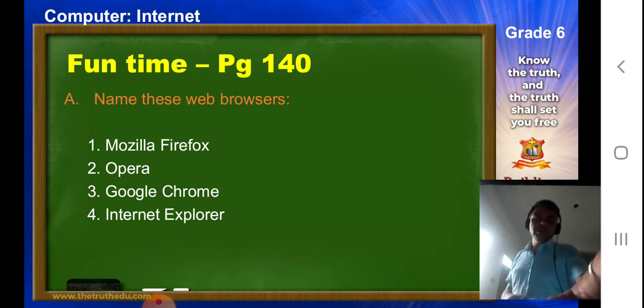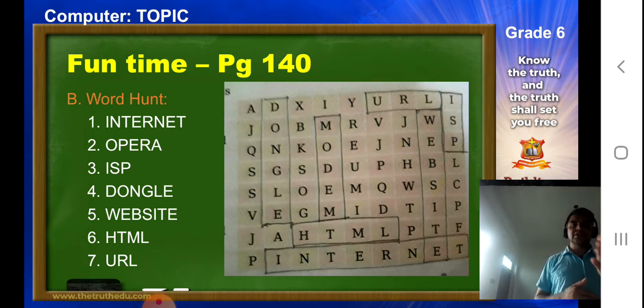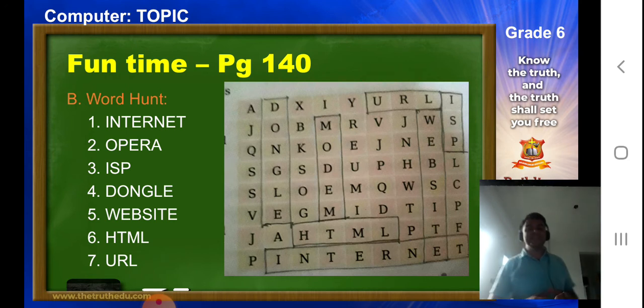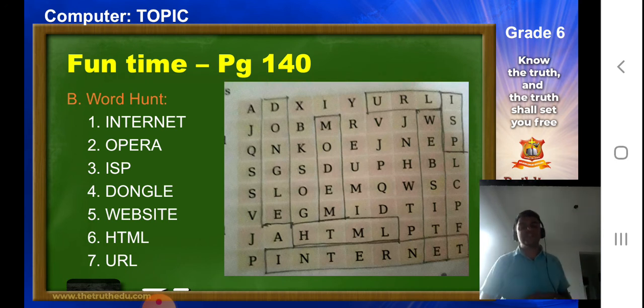So we'll move to the next one, which is the word hunt. I have marked these answers here so that it becomes easier for you. After the question you can also see there is a blank space given there. So please mention these answers there. The first answer is internet, which is INTERNET. The second one is Opera. The third is ISP. The fourth is dongle, which is DONGLE. Number 5 is website, which is WEBSITE. Number 6 is HTML, and the last one is URL.